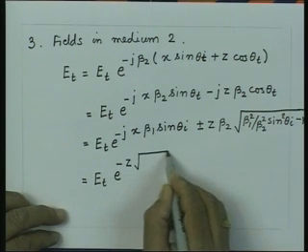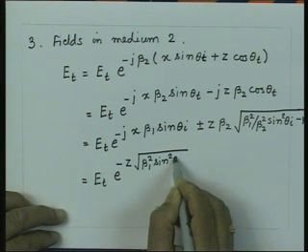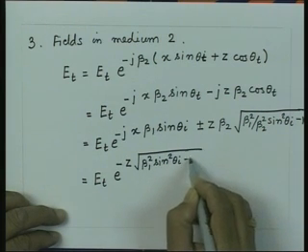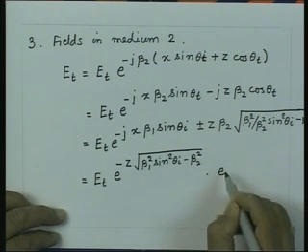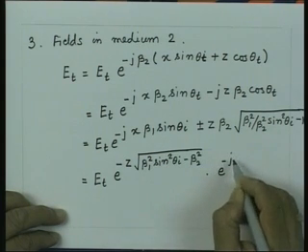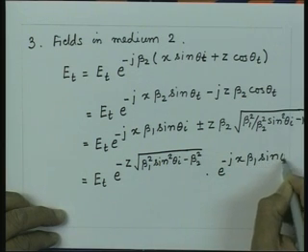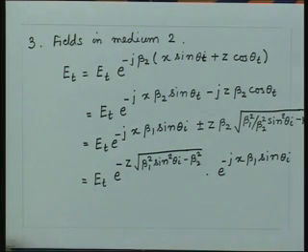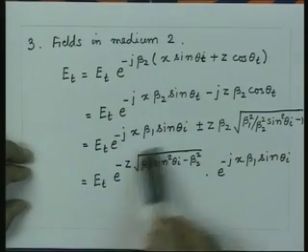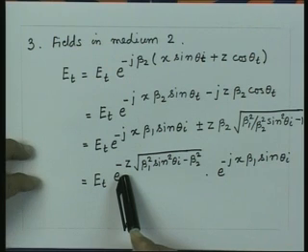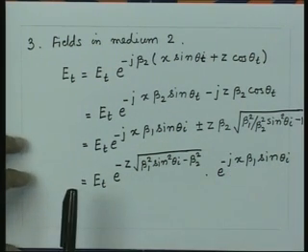So, this is the square root of beta 1 square sin square theta i minus beta 2 square, and the phase term e to the power minus j x beta 1 sin theta i. So, the fields are exponentially dying down as a function of z, and they have a phase variation now only in the direction x.